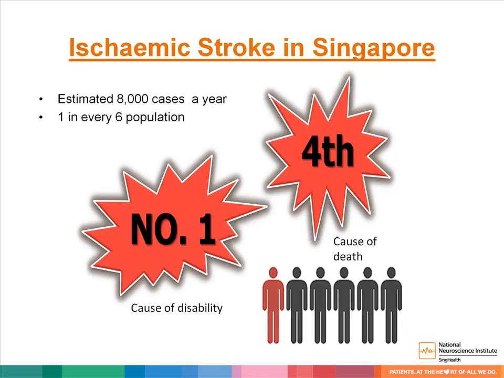We know, overall, for ischemic stroke in Singapore, it is estimated there will be about 8,000 cases a year, where one patient in every 6 of the population will suffer from stroke. This is based on the national data that was collected in the year 2016.